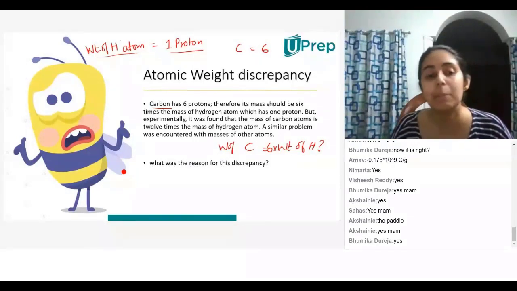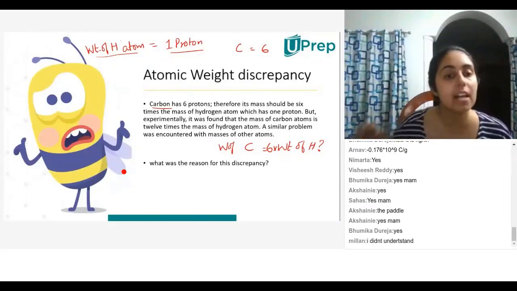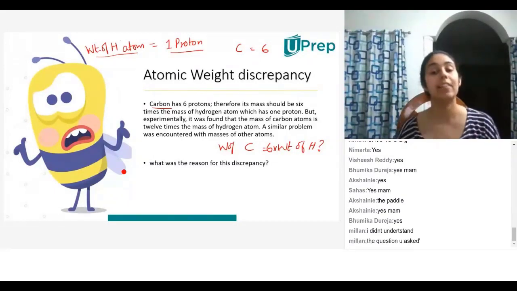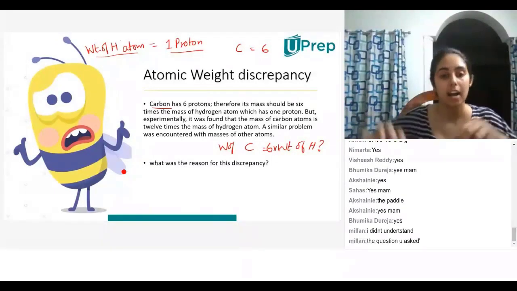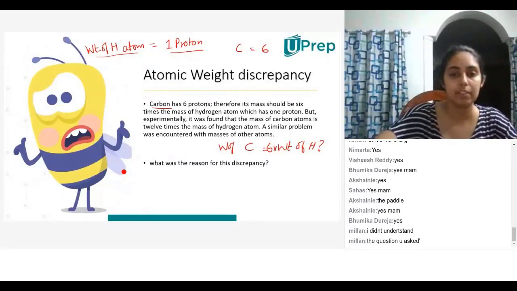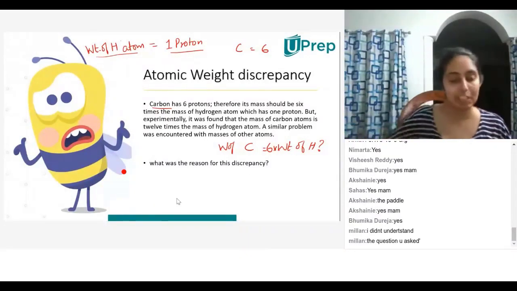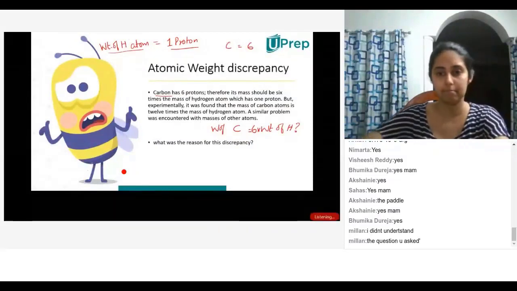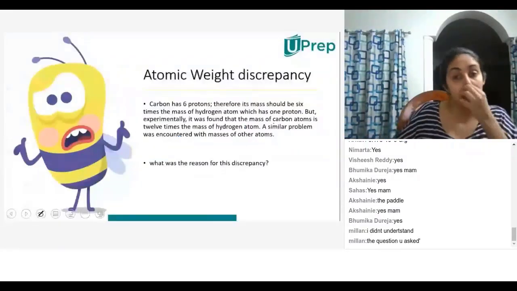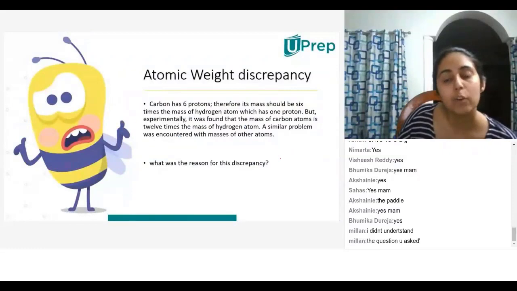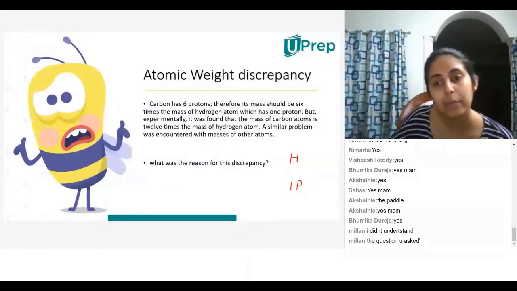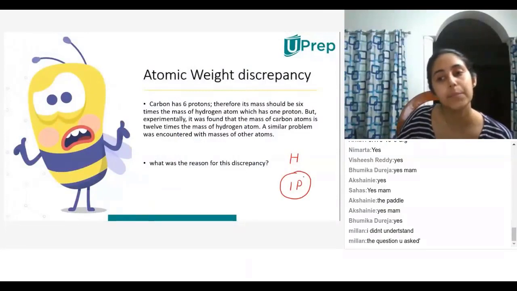So can someone tell me why that is the case? Yes, Milan, you did not understand what I'm talking about carbon. Okay, let me repeat myself. I told you a hydrogen atom has one proton and one electron, correct?